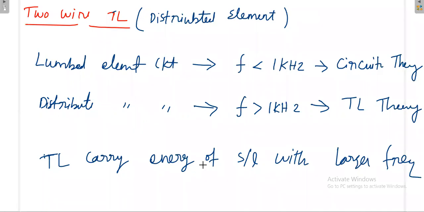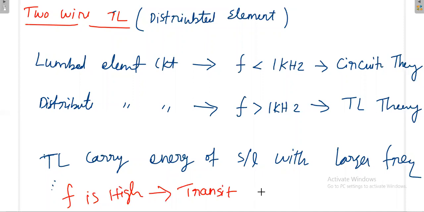So when frequency is high, why do we have to go for a distributed element circuit instead of a lumped element circuit? The main reason is, as the frequency increases, there is a problem of transit time effect. Whenever there is the transit time effect, you cannot analyze the circuit with the help of lumped elements. You have to analyze the circuit with the help of the distributed element concept.